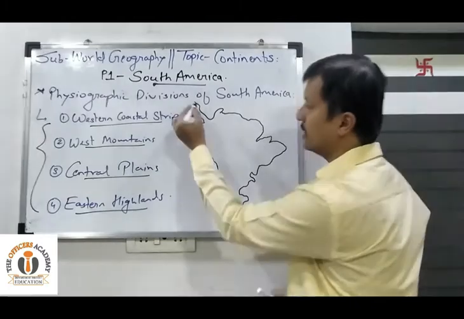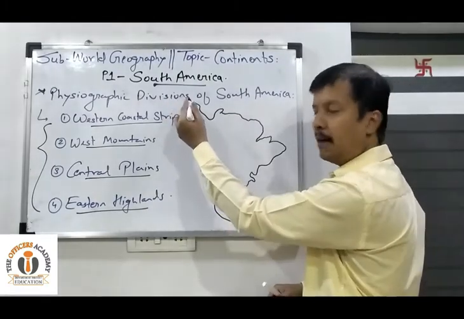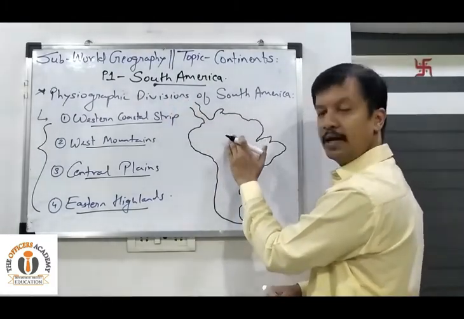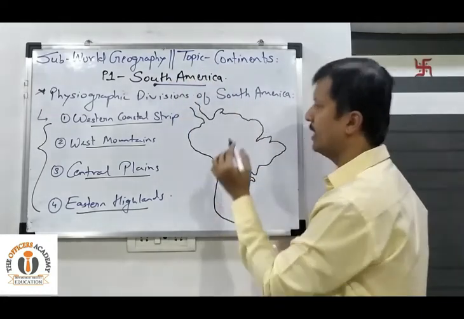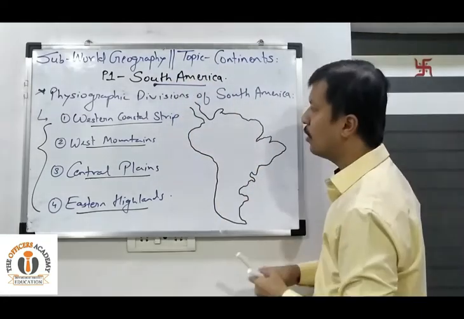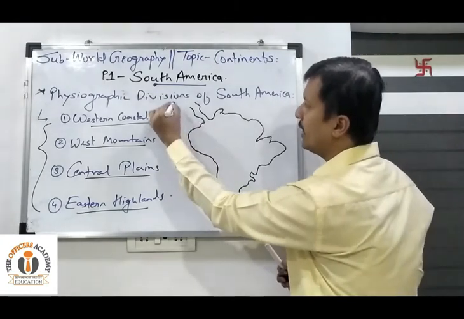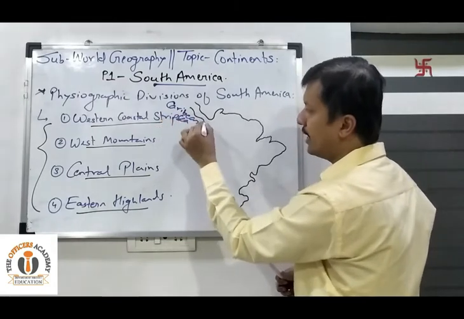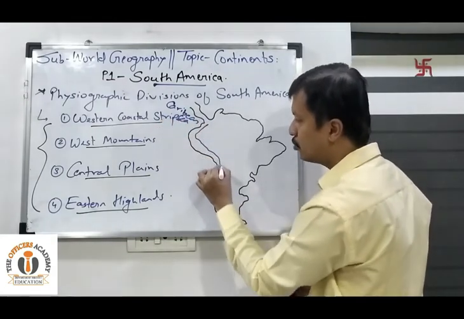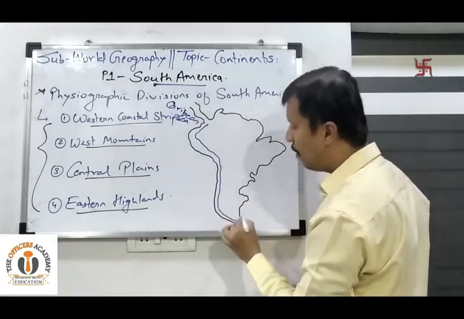This narrow strip leads to the Isthmus of Panama, connecting the South American continent to Middle America and finally to North America. Clear? Let us try to understand this narrow strip now. Starting from the Caribbean Sea, this narrow strip runs up to the tip of South America.